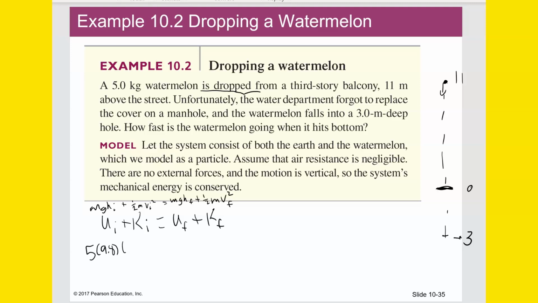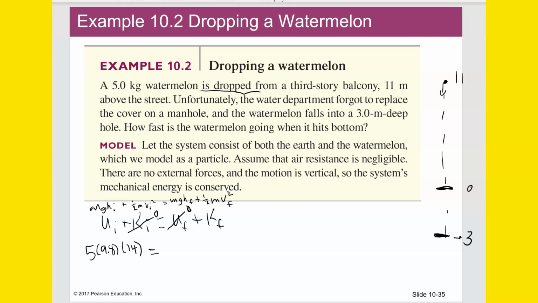So to me it makes more sense to make my origin down here where it finally hits at the bottom of the manhole. So that means that my initial height, instead of being 11, is going to be 14. And the initial kinetic energy is 0, as we've said. Now at the very bottom here, at my origin, when it gets to the bottom of the manhole, that's what I've made 0, so its potential energy is going to be 0.